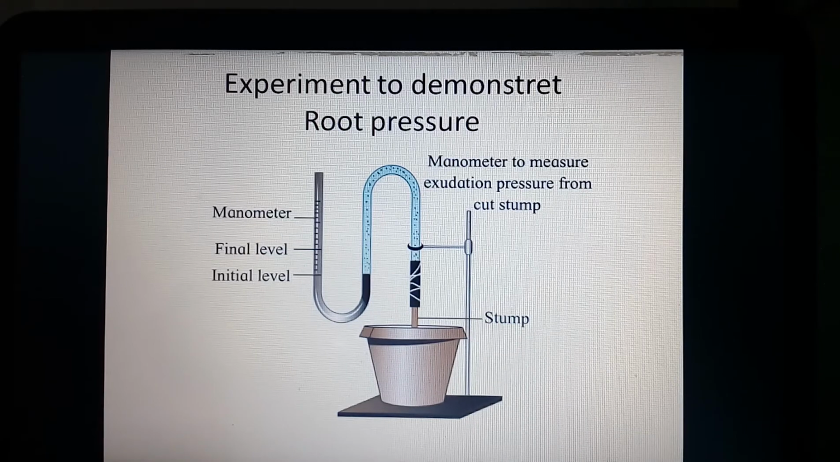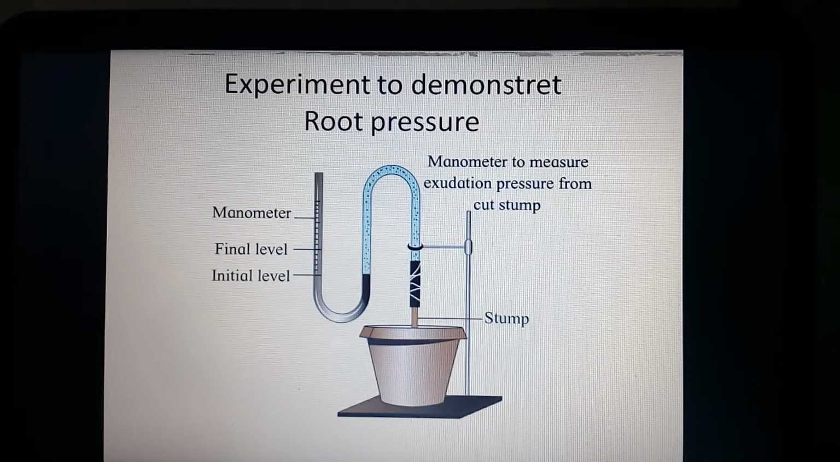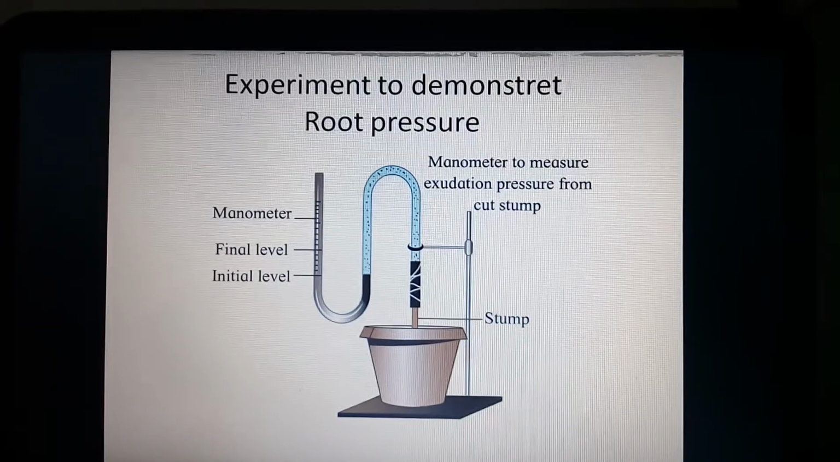Initial level, when that manometer is kept on that cut end of the stump, and after a few minutes, after 1 hour or 30 minutes, when we observe the final level, it has changed. That means the stump is going to raise the water into the manometer, and automatically the final level of water is increased compared to the initial level.